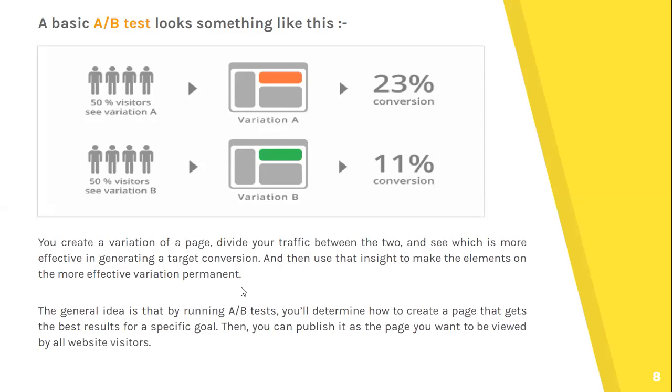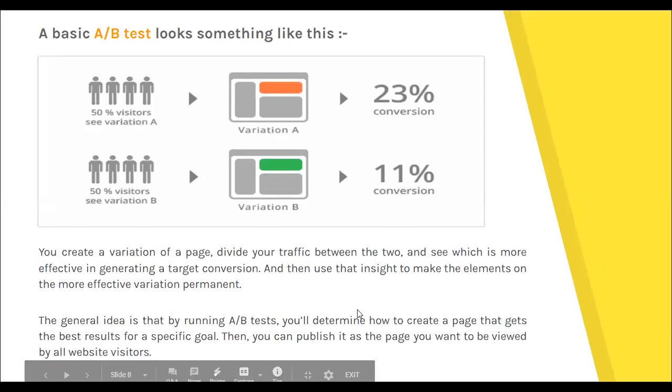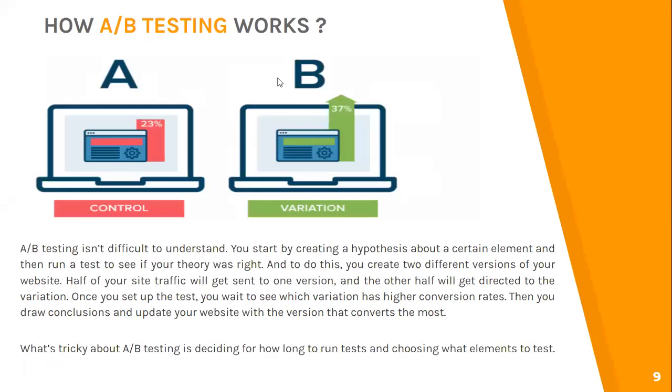And then variation B. We have created this dedicated version for our A/B test only. So we have done a few modifications in that. We have changed the color of the CTA from red to green.